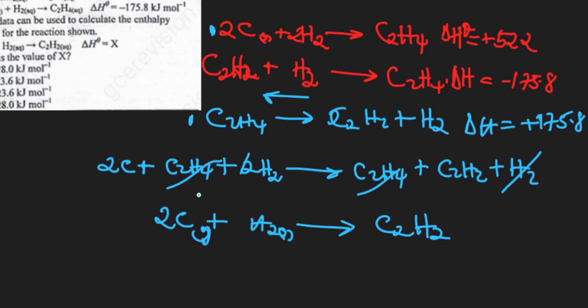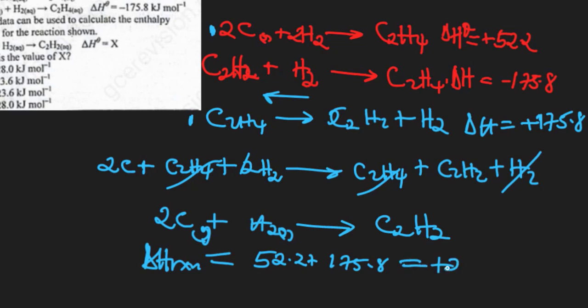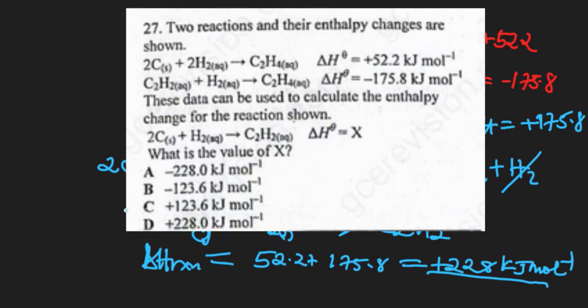As we added the 2 equations, we also have to add the enthalpy changes. So the enthalpy of reaction is going to be 52.2 plus 175.8, and we're going to have positive 228 kilojoules per mole. That will be our value for the enthalpy of reaction, which is the value of X. So our best answer here is D.